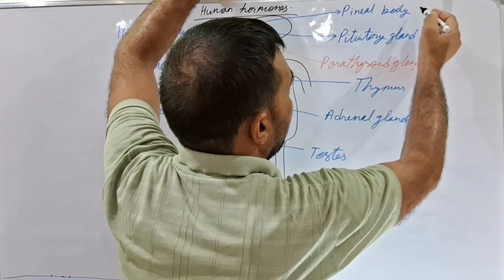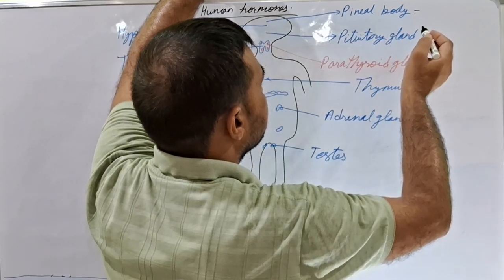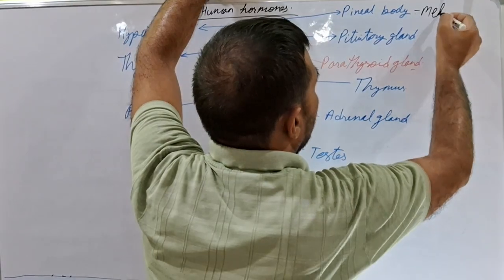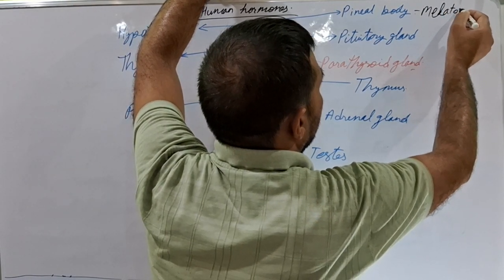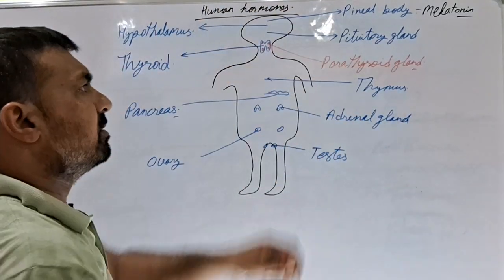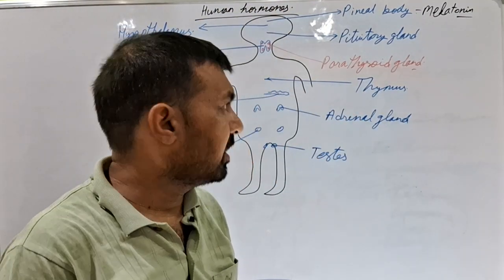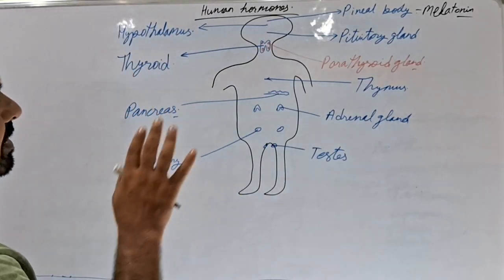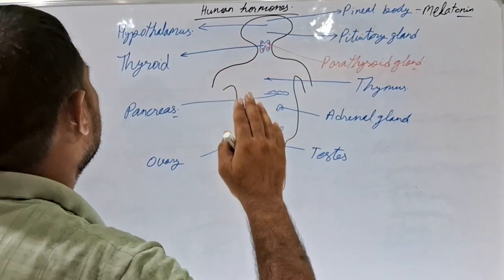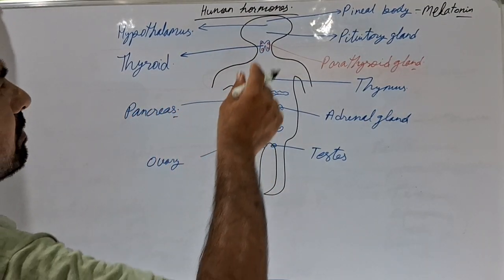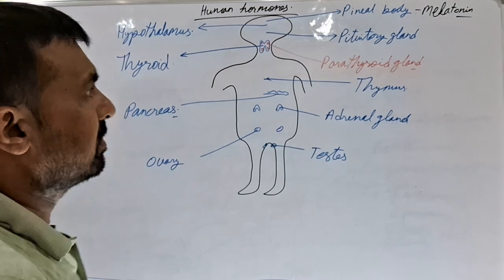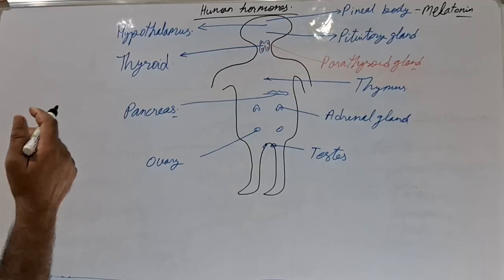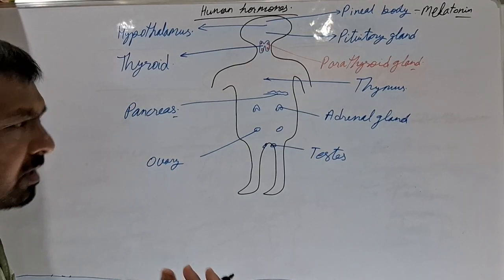If very first of all we talk about the pineal body, then it produces melatonin. Melatonin is the secretion which is secreted by the pineal body, which is responsible for controlling the color of our skin. That's all. There are many other things about the pineal body, but for us it is just about melatonin, which is responsible for fixation, or we may say control, of the color of our skin.